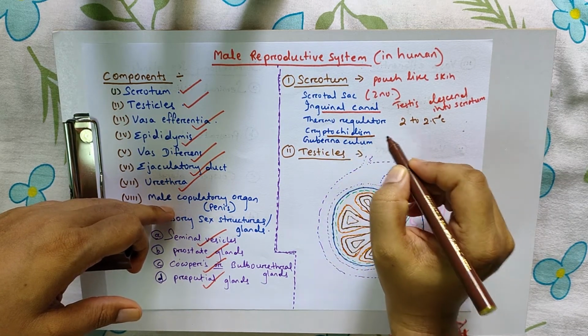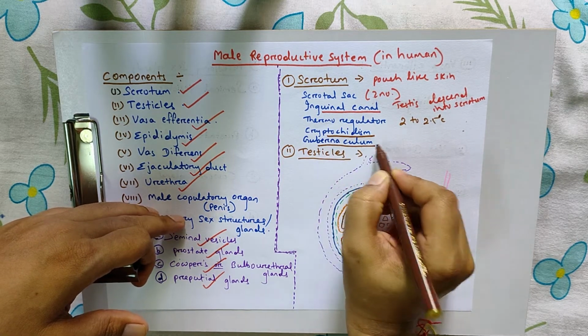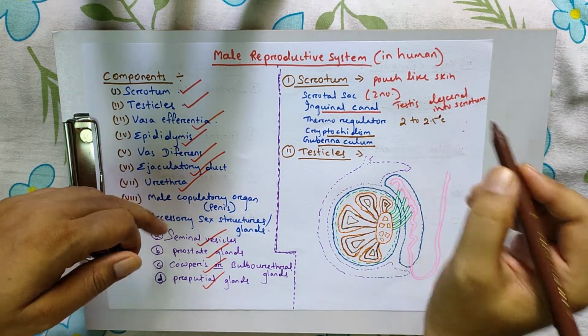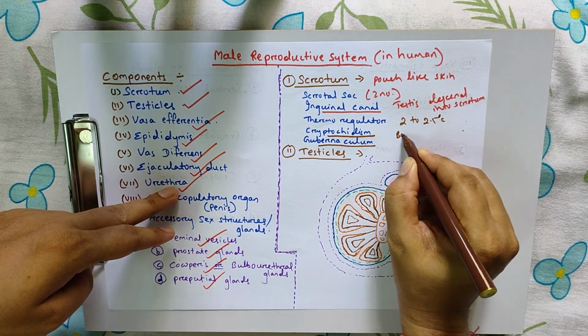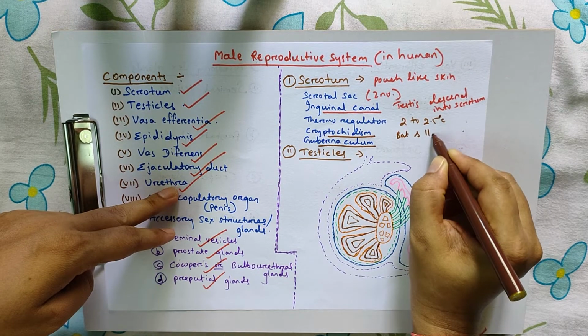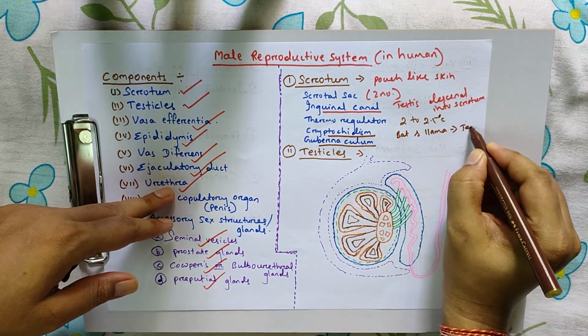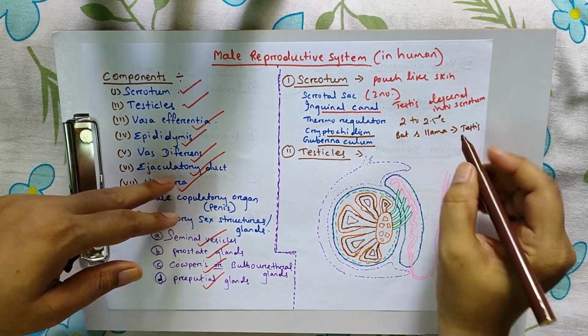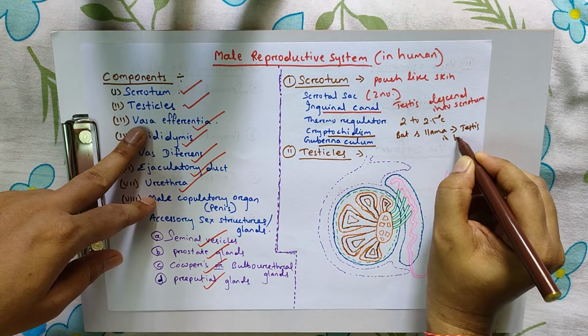The attachment of the testis to the scrotum by a structure is called gubernaculum. In case of bat and llama, testis descends into the scrotum in breeding season.